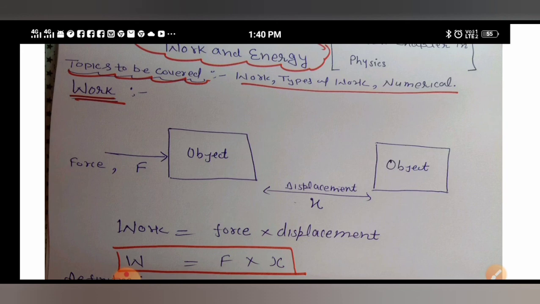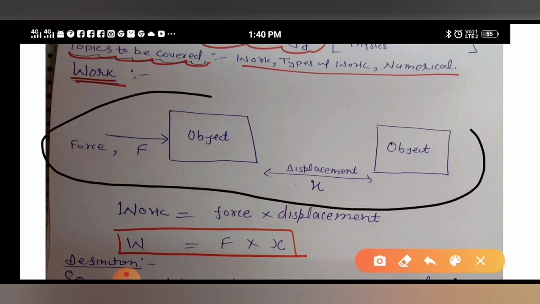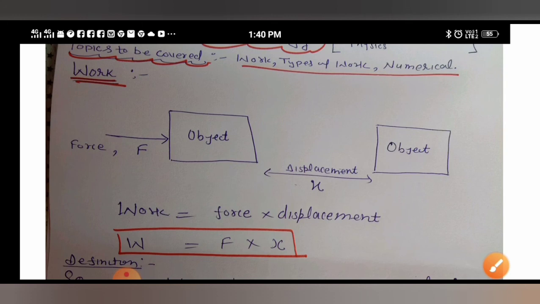Apply force on the pen, notebook, table or any other notebook you have kept on the table. Obviously, the object will get displaced to a certain distance. This diagram shows us that if we apply any force on any object, then the object will get displaced to a certain distance and we can say that we have done work.